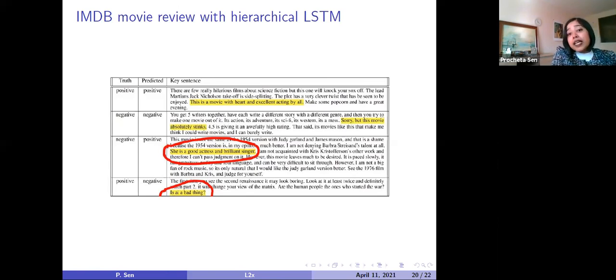The model by mistake has given more importance to this sentence compared to any other sentences in the review. That's why it predicted positive, whereas in reality it was negative. So this is how the L2X framework helps us understand why a model is behaving in a particular way. And once you train L2X, it works on the trained model, so the time complexity here is quite low.